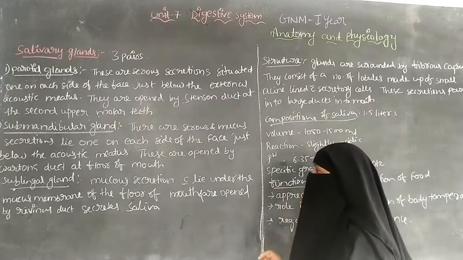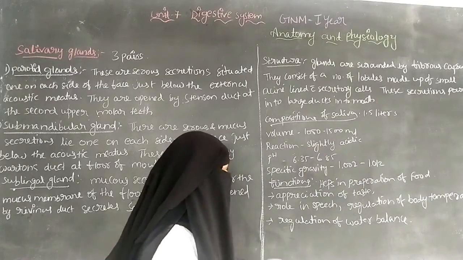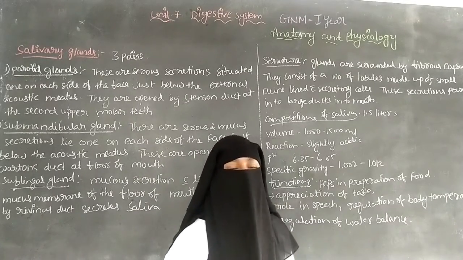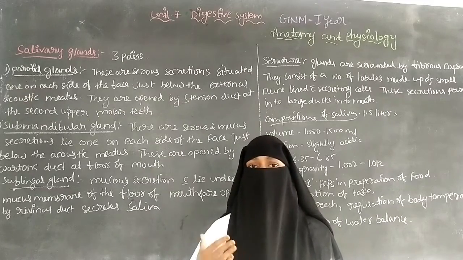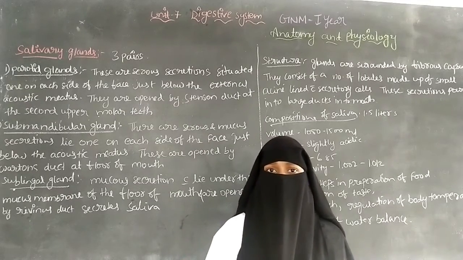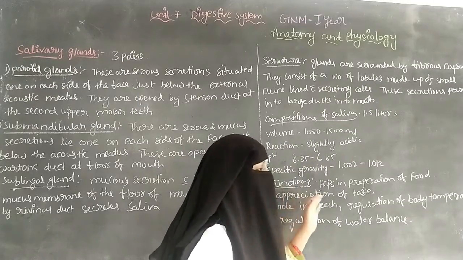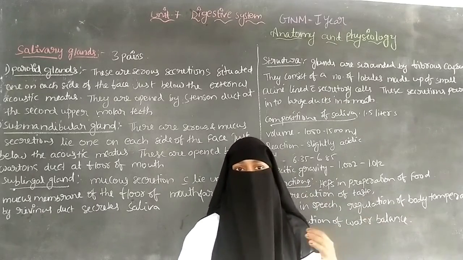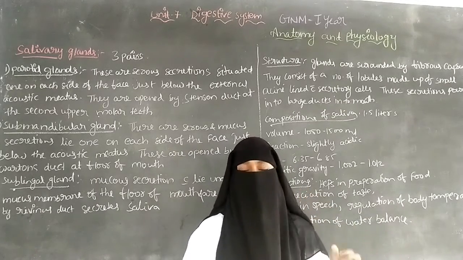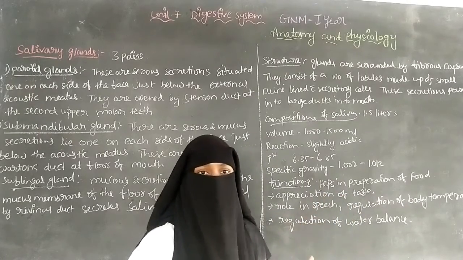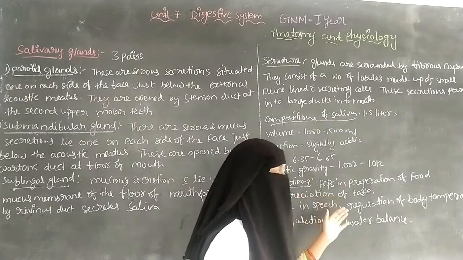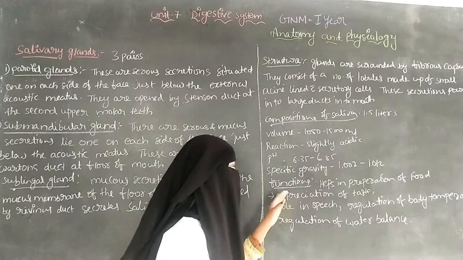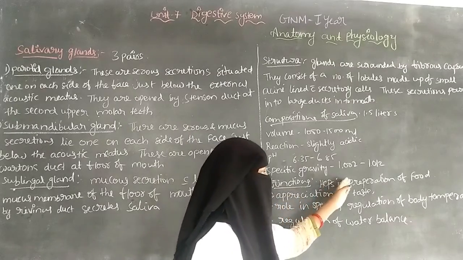So the next one is the functions of the salivary glands. The functions include helping in the preparation of food. After taking the food, it is cut into small pieces and mixed with the saliva, so by this saliva it is easy to swallow. The saliva helps in easy swallowing. While taking the food, it is cut into small pieces by the teeth, and after cutting, it is mixed with the salivary secretions and it is easy to swallow. So the saliva helps in the preparation of the food.